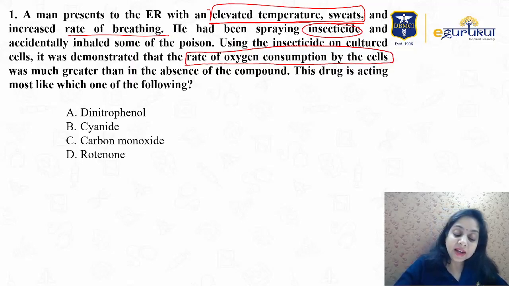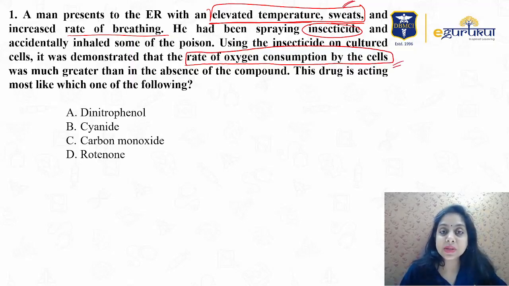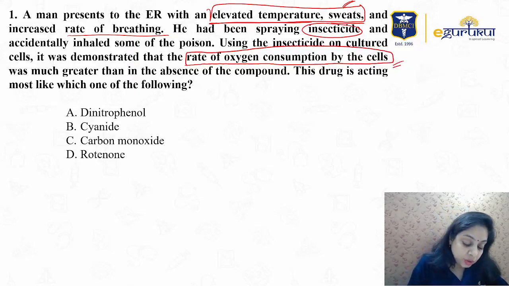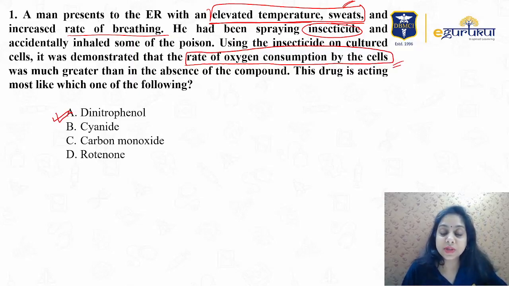But here the elevated temperature and the rate of oxygen consumption are our key points. Choice A is dinitrophenol, which is the correct choice for this patient.